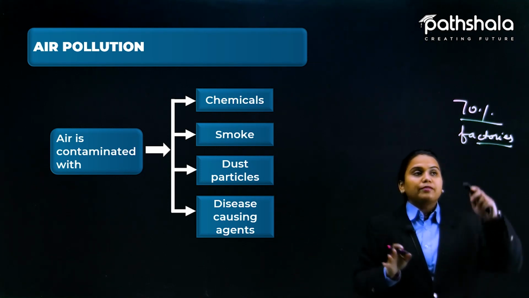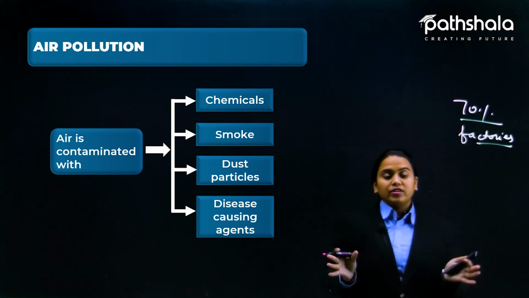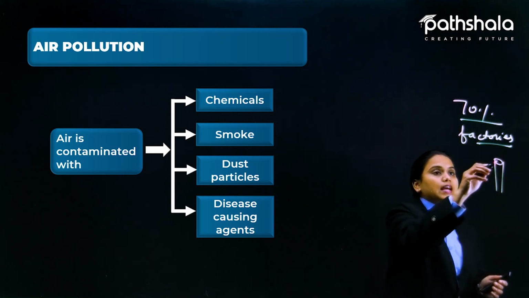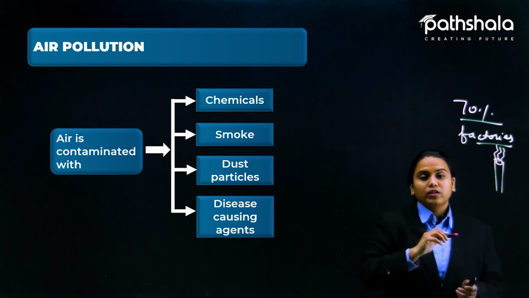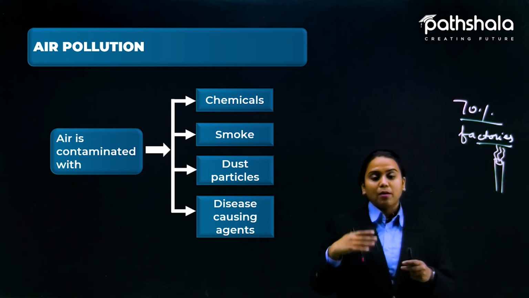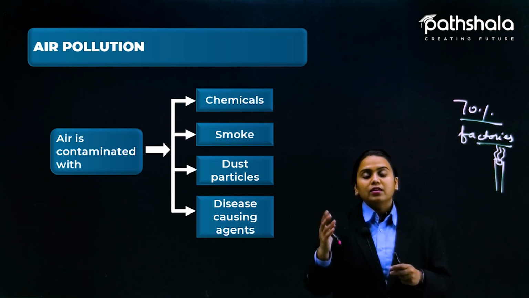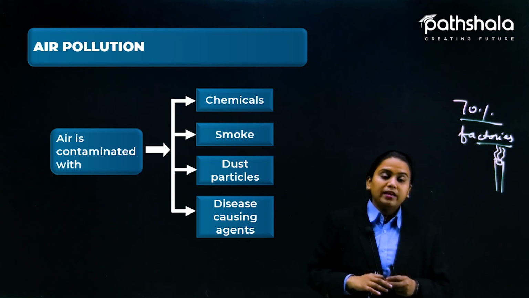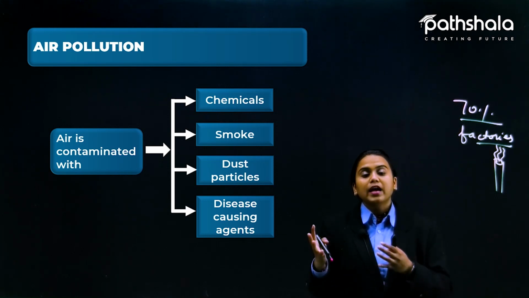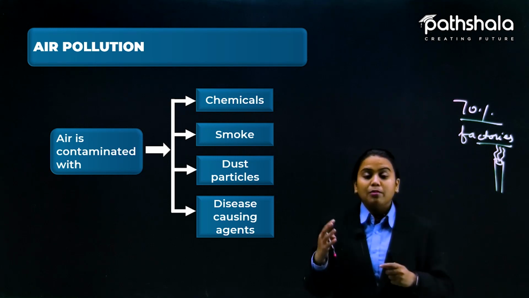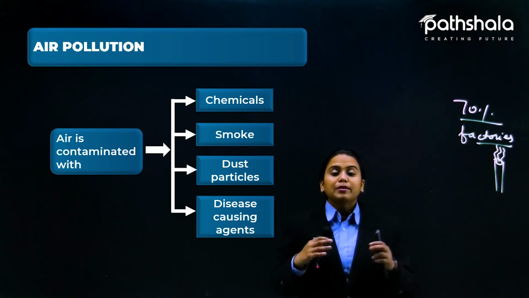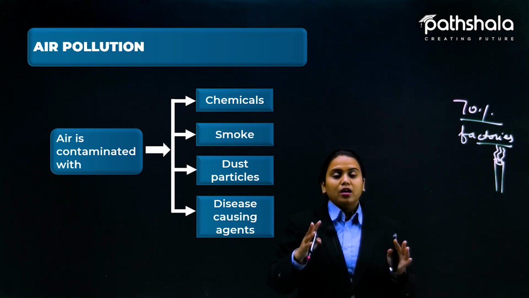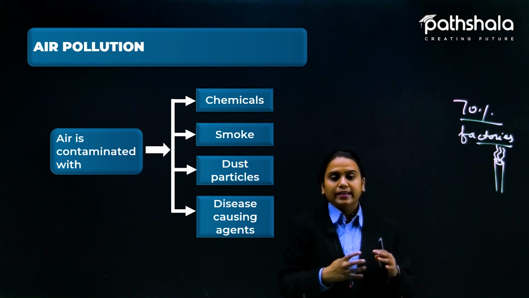Chemicals are mainly used in factories and industries, and we release them through chimneys. You know that chimneys look like this, and several photographs show chimneys releasing smoke and chemicals. All these chemicals are very hazardous for us. Smoke is produced when we burn chemicals or any substances. It is a sort of black air that has chemical constituents in it.